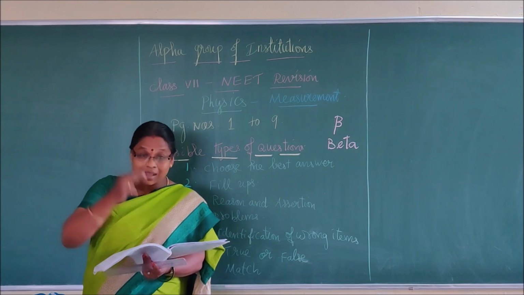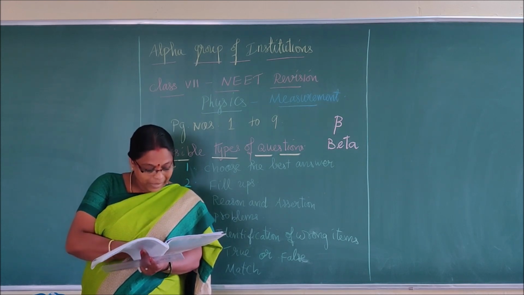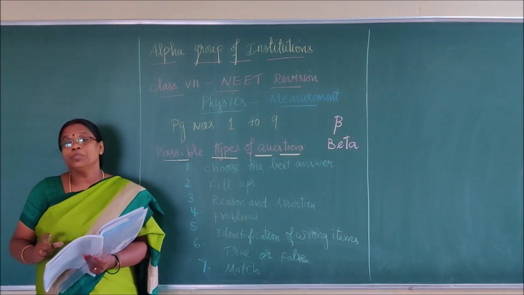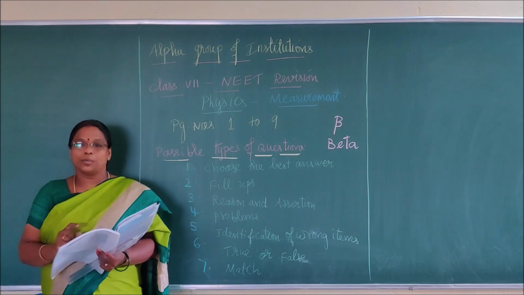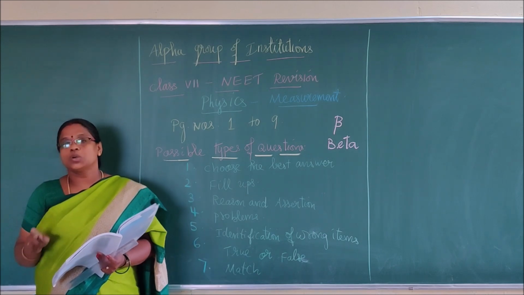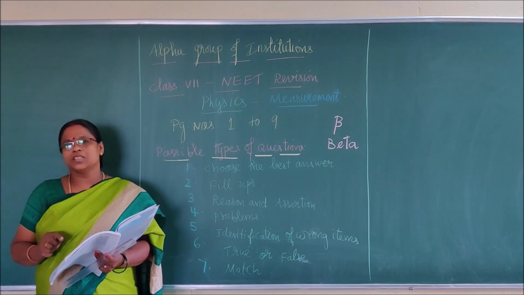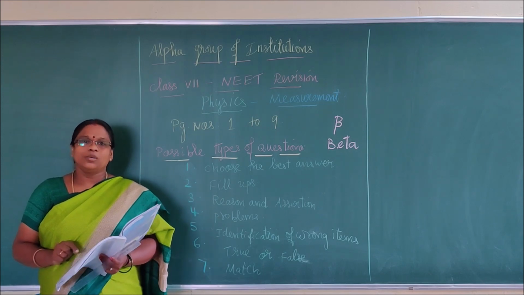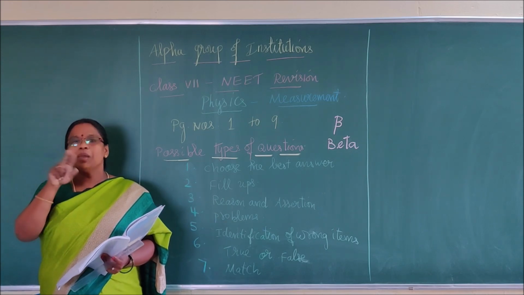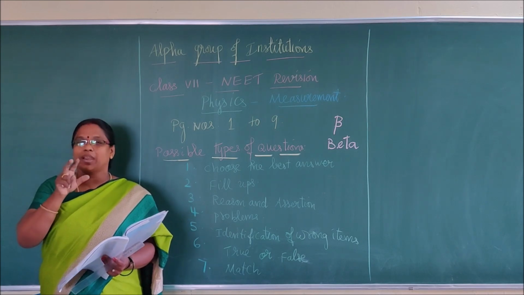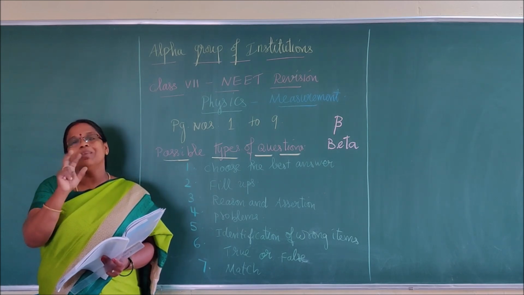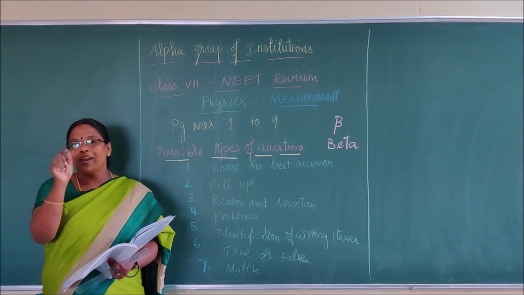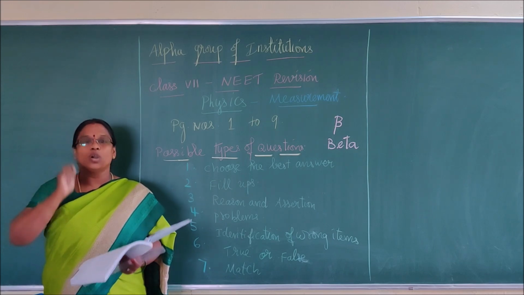Third line, the bottommost part: melting point of pure ice, boiling point of pure water. See this word, children. Melting point means ice should come; boiling point means water should come. Don't change. A few children will make this mistake: melting point of water, boiling point of ice. Your concept may be correct as per your age, but the word match will be very important. Ice only will melt, water only will boil. So remember: melting point of ice, boiling point of water.